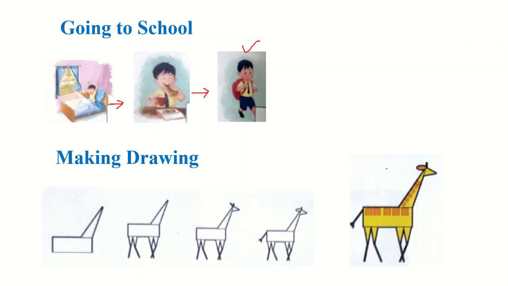Not only this, in our other activities also, we can see that stepwise planning is involved. For example, if I want to play outside and my teacher has given me a lot of work, to finish that work there is also stepwise planning.